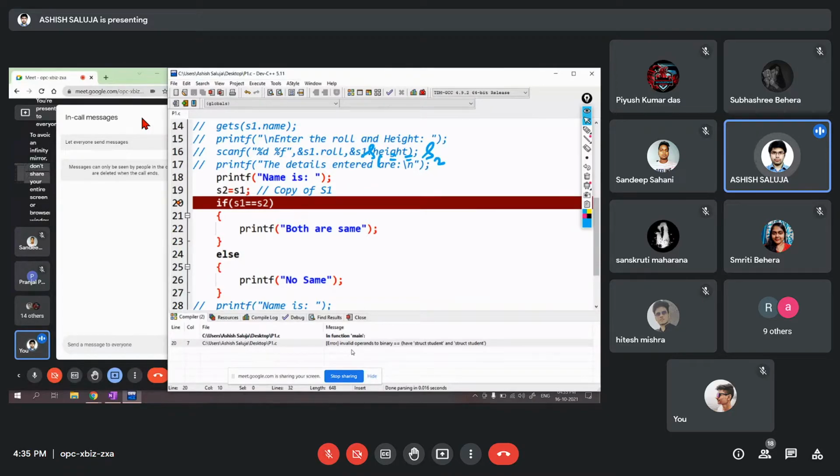It will give you an error: invalid operands to binary equal to. So make sure that such a type of question may come as an output question in your semester examination. So this is an important one.